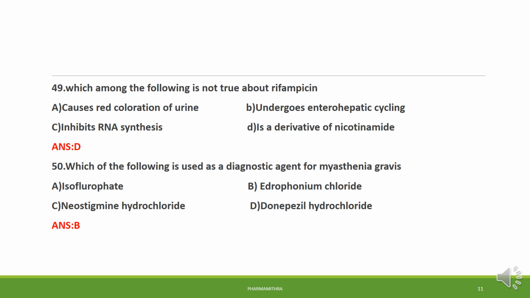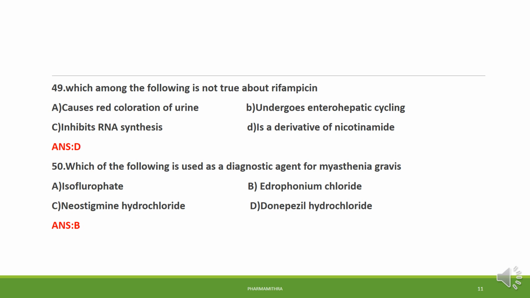It undergoes enterohepatic cycling, and when administered, rifampicin may cause orange to red color of urine and secretions. So what is not true about rifampicin is that it is a derivative of nicotinamide. We know that rifampicin is a semi-synthetic derivative of rifamycin. So option D.